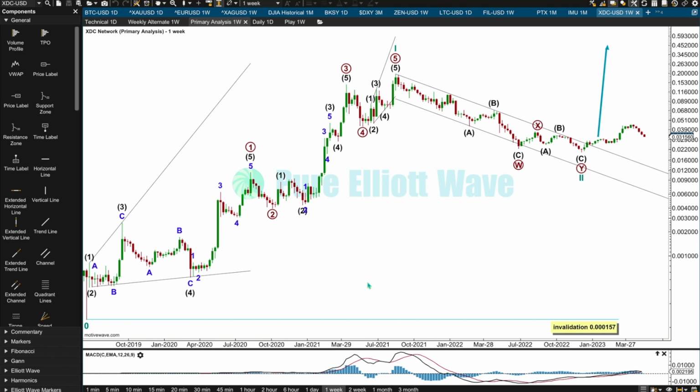I've just opened up my charts and I've updated the data, and back here was when I last analysed XDC Network. I was expecting it to go up. It has gone up and now it's going down. The question is going to be, obviously, how low is it going to go?